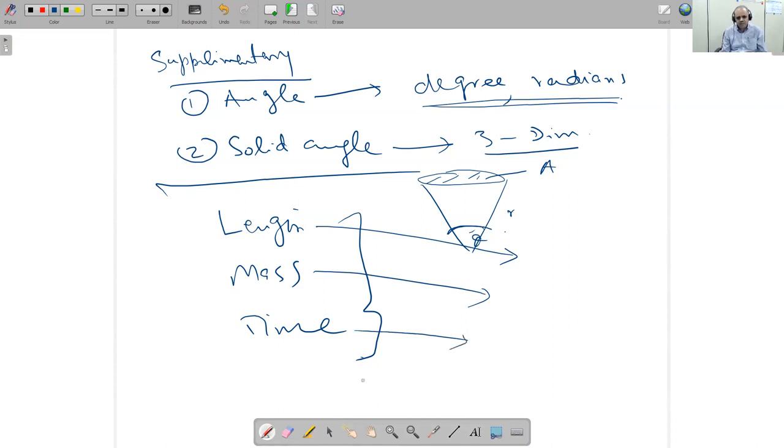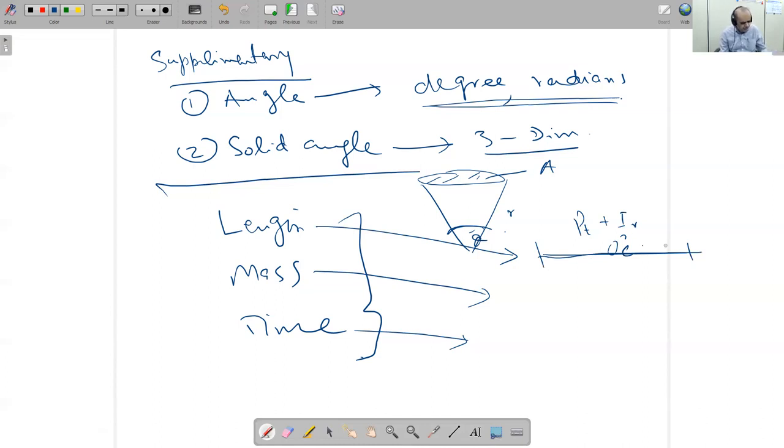So length before 1960 was defined by the meter rod, and this rod is made up of platinum plus radium, and it is kept in Paris, at 0 degrees Celsius. So when you change the temperature, the length is changing. So that's why they deleted this definition and then they found a new definition.